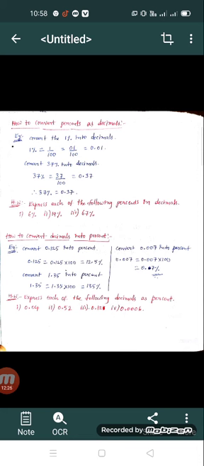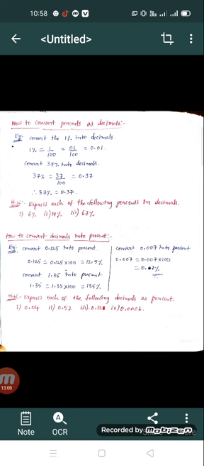So 1% will be written as 1 by 100, where we remove the percentage symbol and then divide that number by 100, that is 1 by 100. If we add zeros on the left side, the number value does not change. So I added a 0 on the left side of the digit 1. So 01 is also equal to 1.